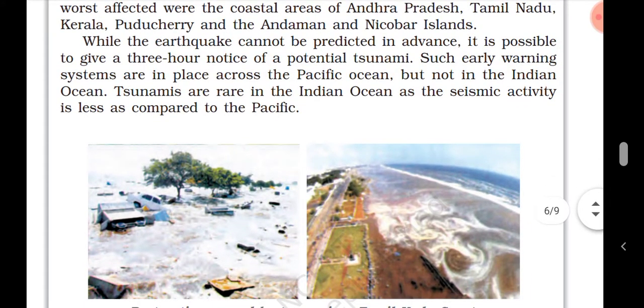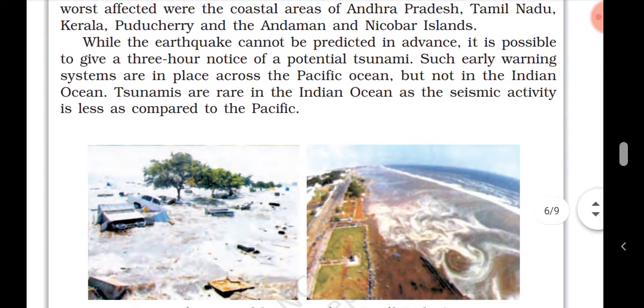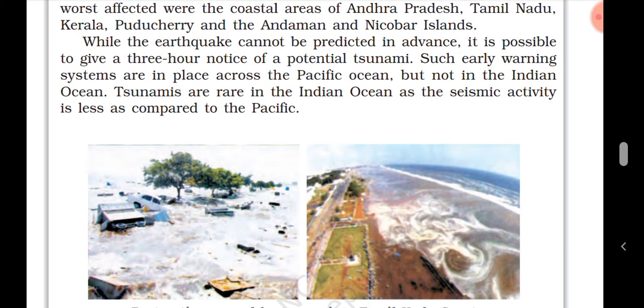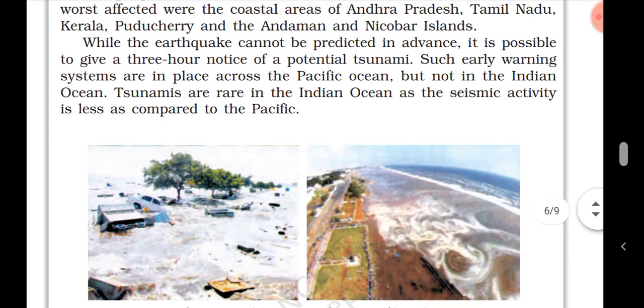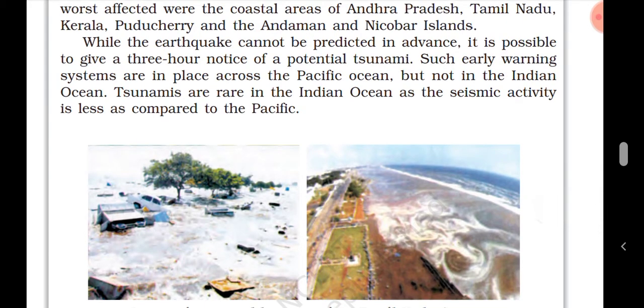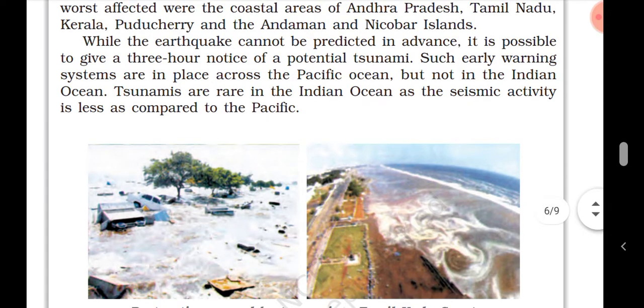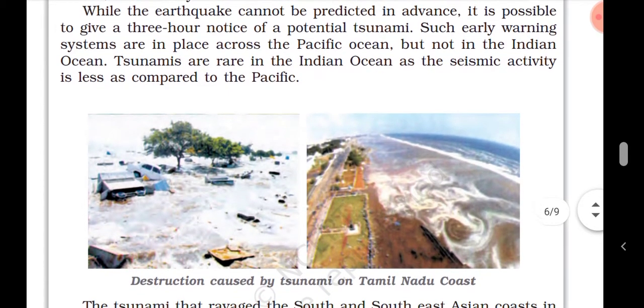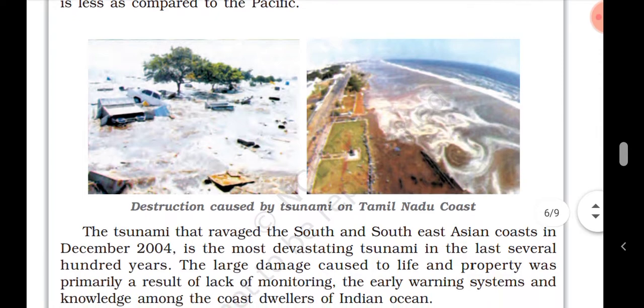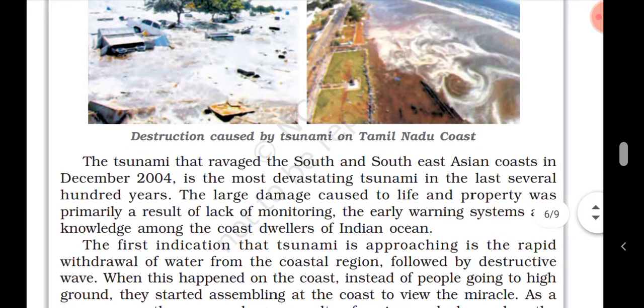While the earthquake cannot be predicted in advance, it is possible to give a 3-hour notice of a potential tsunami. Such early warning systems are in place across the Pacific Ocean, but not in the Indian Ocean. So, tsunamis are rare in the Indian Ocean as the seismic activity is less as compared to the Pacific. So, you can see the picture that is destruction caused by the tsunami on Tamil Nadu coast.